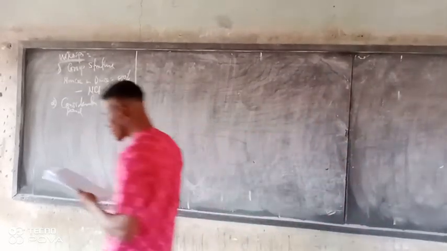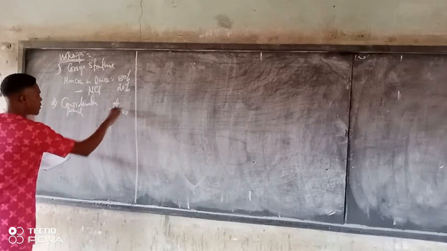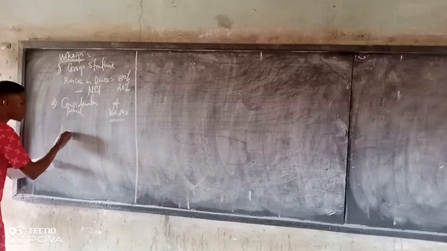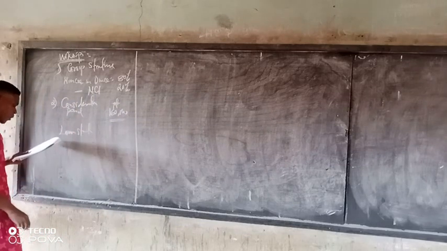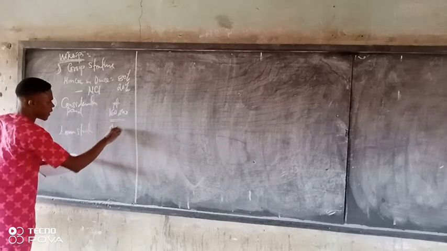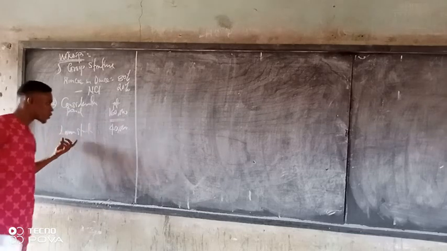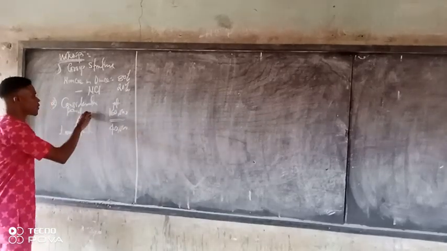So the investment in equity is 160,000. The loan stock, how much did it buy? It bought it for 40,000. So you have to bring out how much was paid for the loan stock and how much was paid for the equity. This one is for equity.